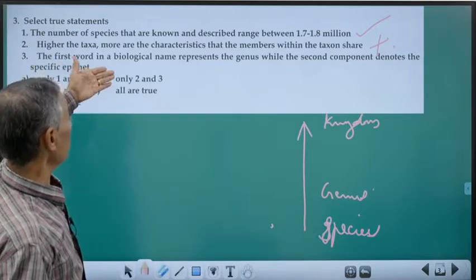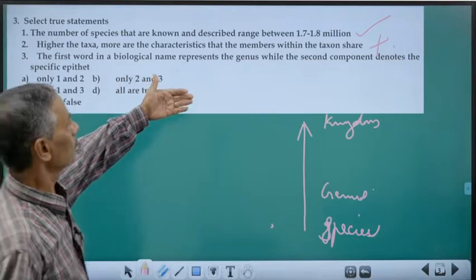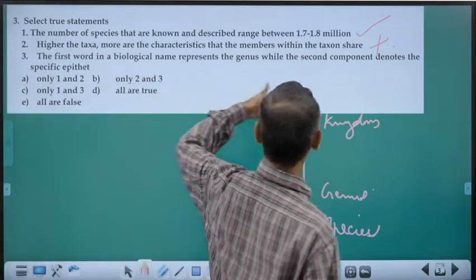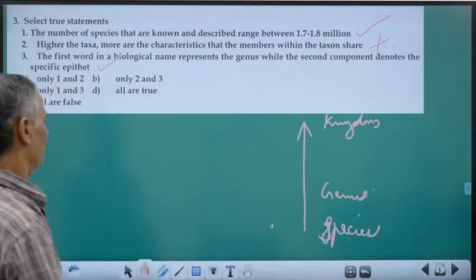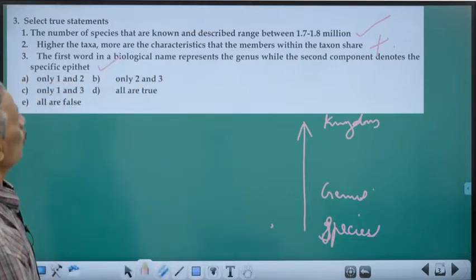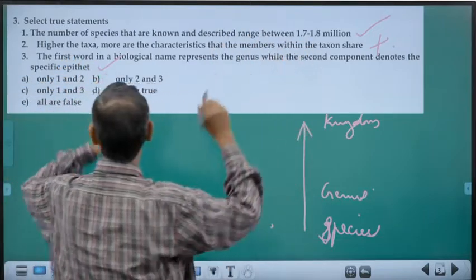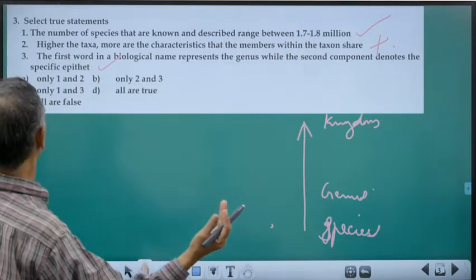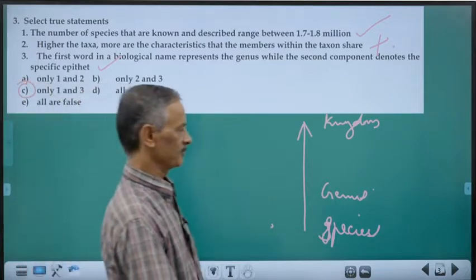First word in a biological name represents the genus, correct? It is called generic name, while the second component denotes the specific epithet. That's also a clear, correct one. So, what are all correct? 1 and 3. So, now you go for the option where 1 and 3 are correct. It is cat. Clear?